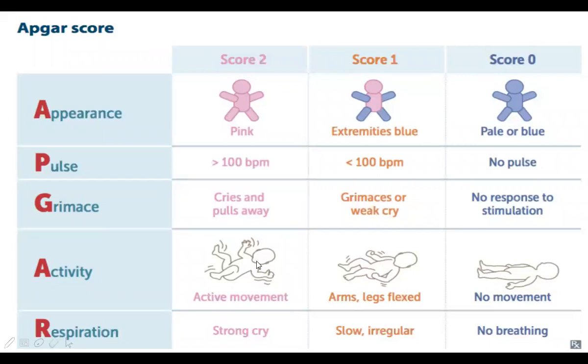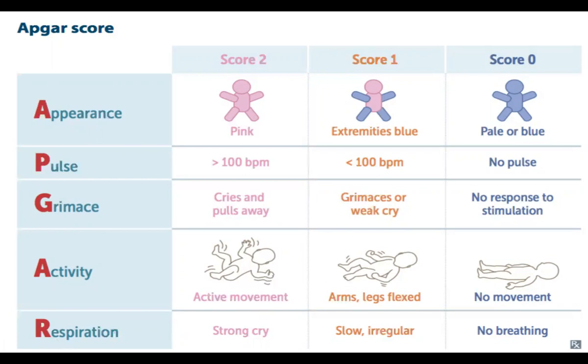Then activity. If there is active movement of the hands, then 2 marks. If the arms and legs are flexed but not that much activity compared to this, then 1 mark. And if there is no movement at all and the baby is limp, then we can think of 0. And respiration: definitely the cry is respiration.